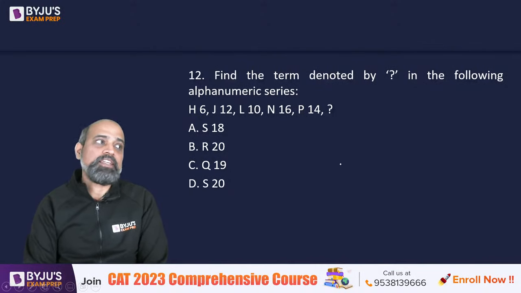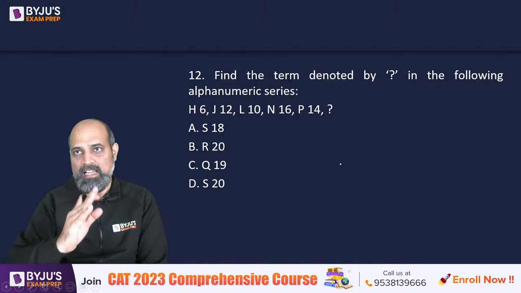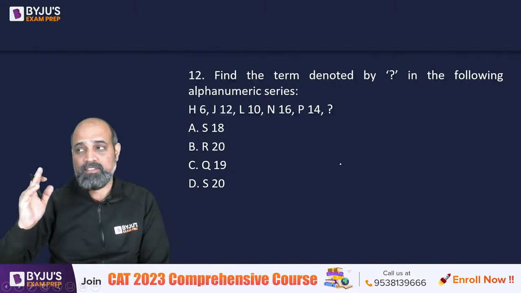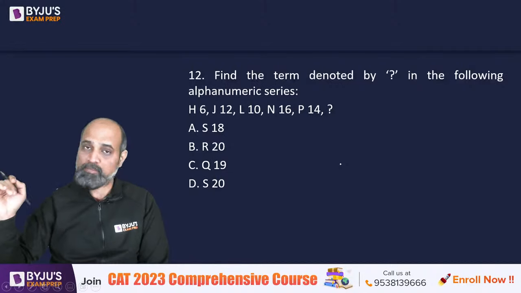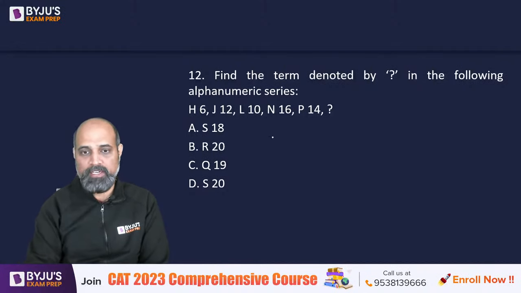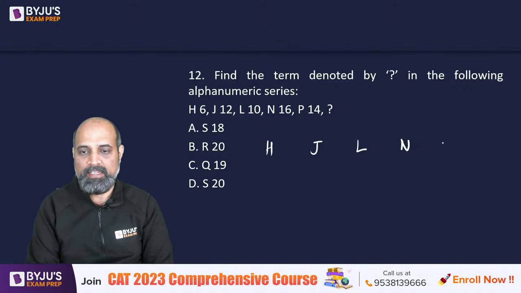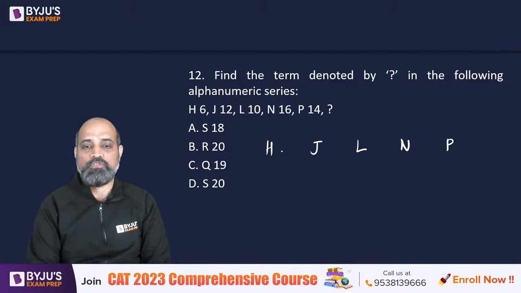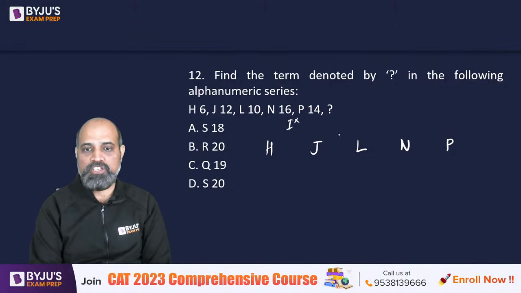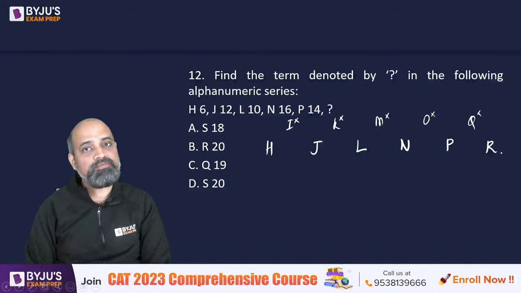In alphanumeric series, always take the alphabet series, the letter series, different and number ko alag se treat karo. First of all, look into H, J, L, N, and then we have P. So we have H, I is missing, J, K is missing, L, M is missing, N, O is missing, P, Q should be missing. We should have an R.